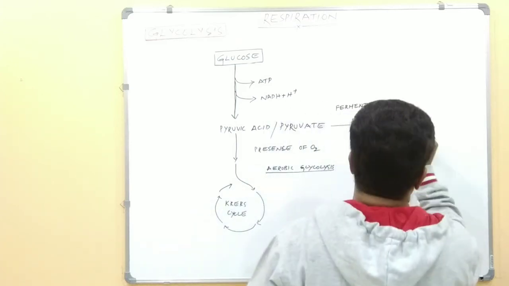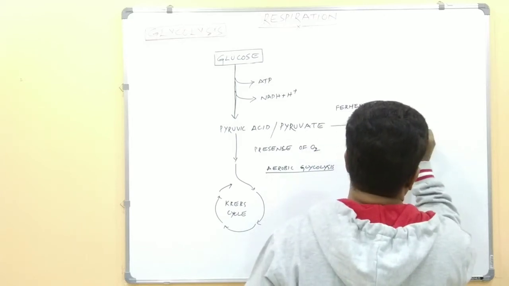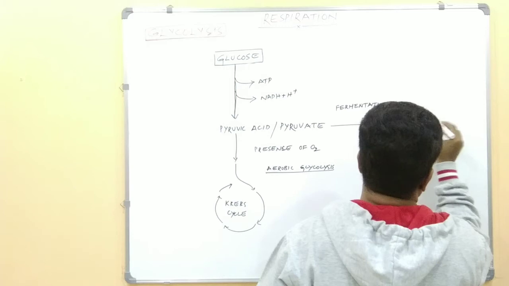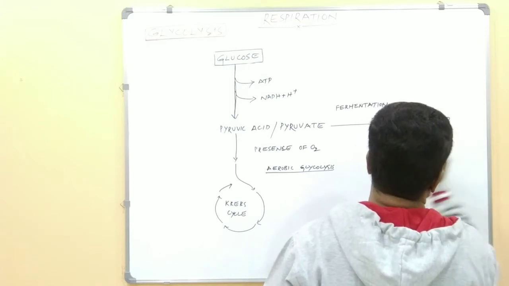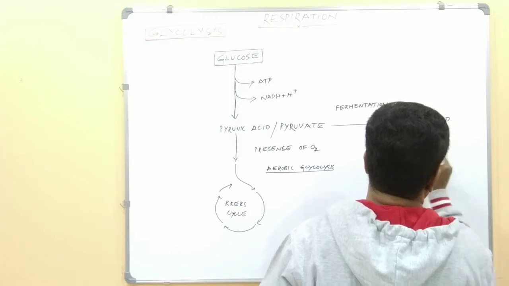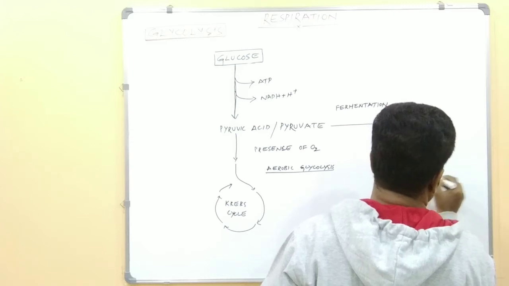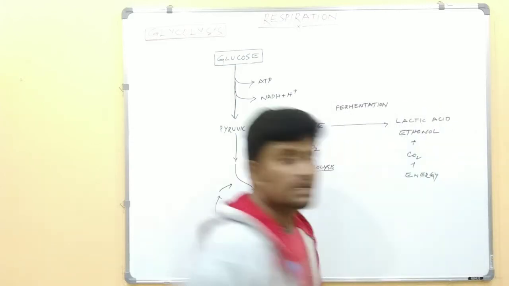Fermentation: the pyruvic acid converts into lactic acid and ethanol plus CO2, and energy will be liberated.